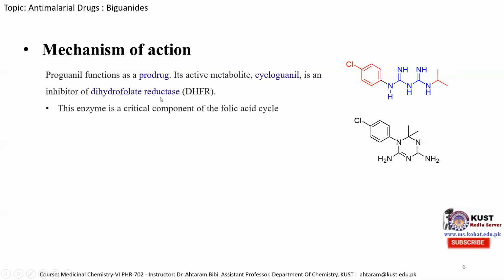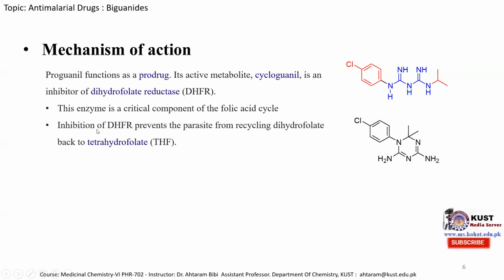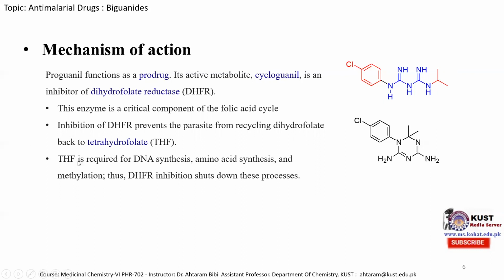So this dihydrofolate reductase enzyme is a critical component for the folic acid cycle. So it's necessary for the folic acid synthesis. And inhibition of dihydrofolate reductase prevents the parasites from recycling dihydrofolate back to tetrahydrofolate. And tetrahydrofolate is necessary for the synthesis of DNA and essential amino acids. So if essential amino acids and DNA are not produced by the parasite, the parasite growth stops. So THF is required for DNA synthesis, for the synthesis of essential amino acids and methylation.